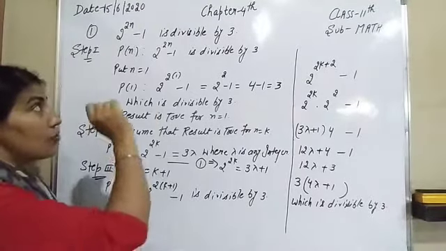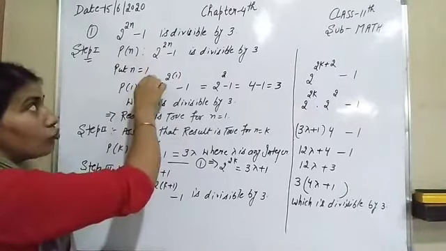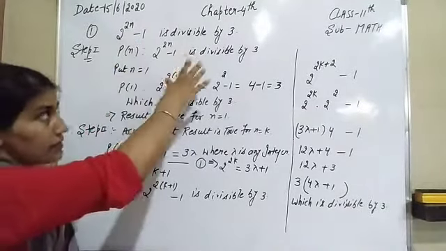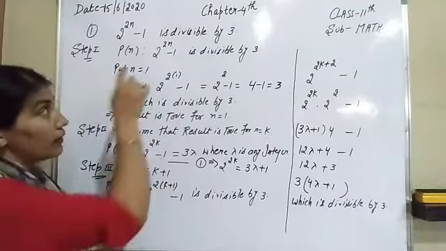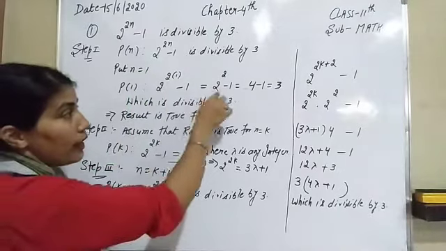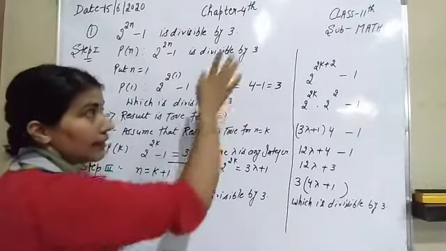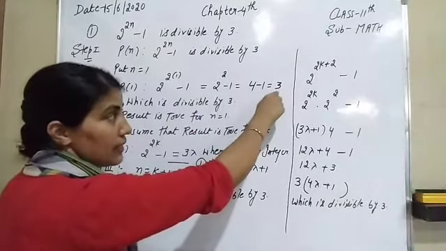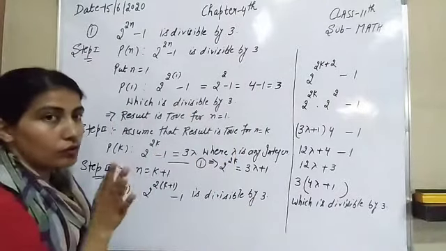So look at here. Firstly, in these types of questions, firstly you have to put n equal to 1. N equal to 1. There is not a left hand side and right hand side because we have to prove this statement is divisible by 3. So put n equal to 1. When you will put n equal to 1, the number you will get should be divisible by that number which has been given in the statement. So when I have solved this question, here is 3 and obviously 3 is divisible by 3. So result is true for n equal to 1.